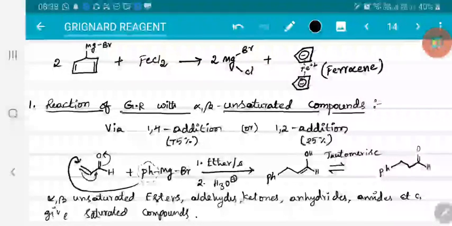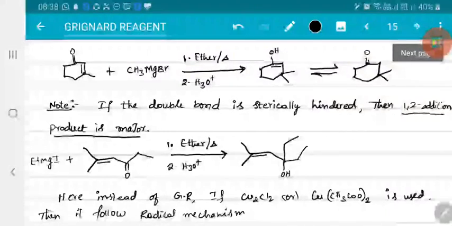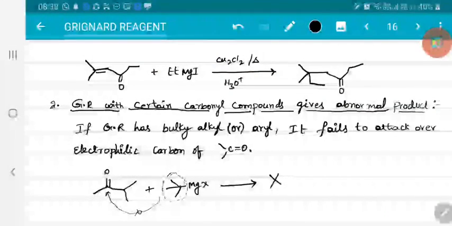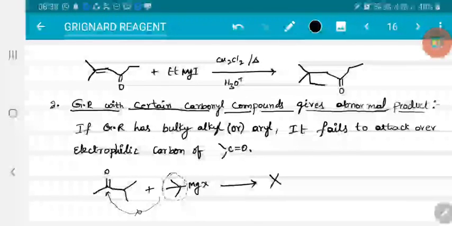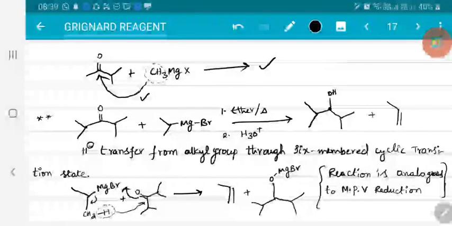This happens via a free radical mechanism, not like formation of a carbanion to show SN2 type. Instead of that, it shows a free radical mechanism. Now, whenever there is crowding, in such cases, instead of attack of the alkyl system over the carbonyl system, there will be transfer of hydride ion, H minus, towards the carbonyl system. Right? Whenever there is bulkiness, the alkyl group will not attack the carbonyl system. Instead, H minus will transfer, similar to MPV reduction.